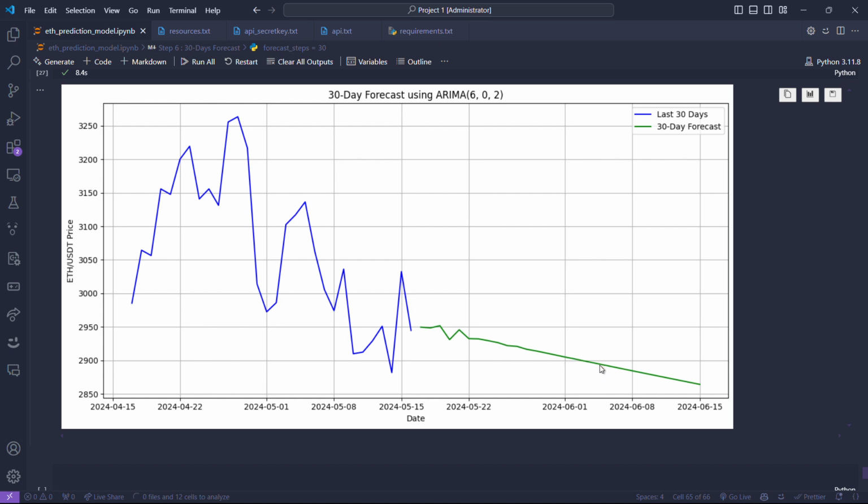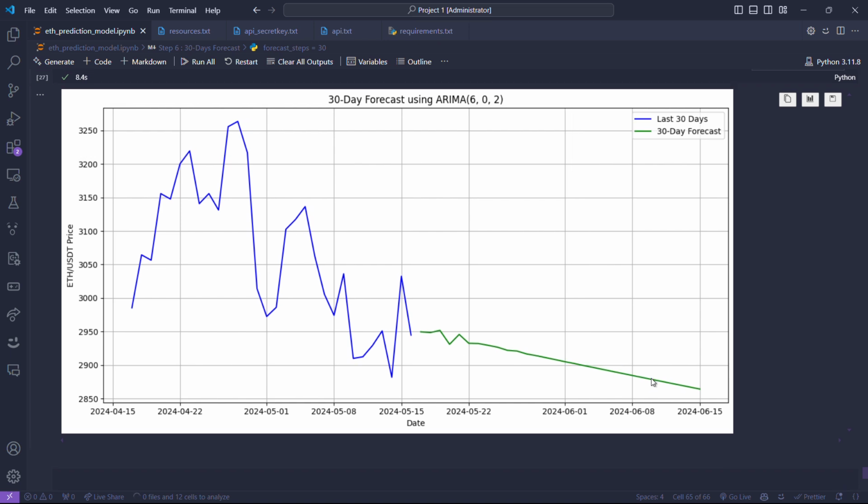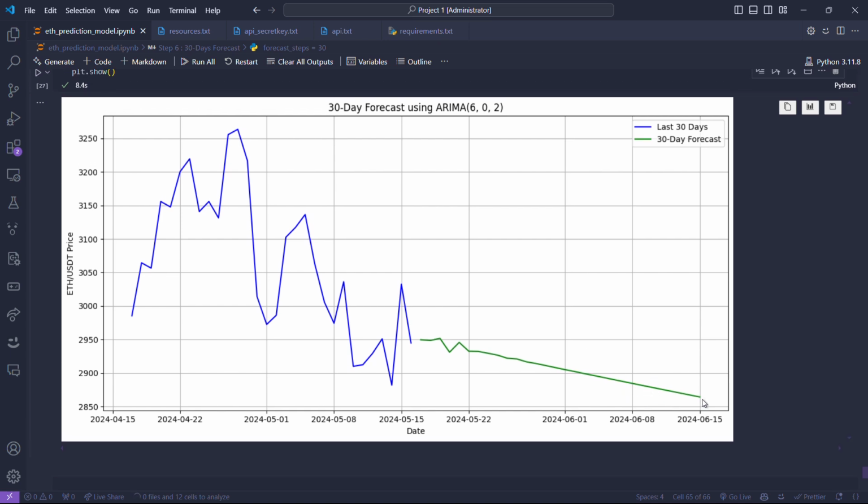That's why it got flattened. And as we move on, it will probably flatten more; we can see a little jump here, but as we move ahead, it will flatten more and more.